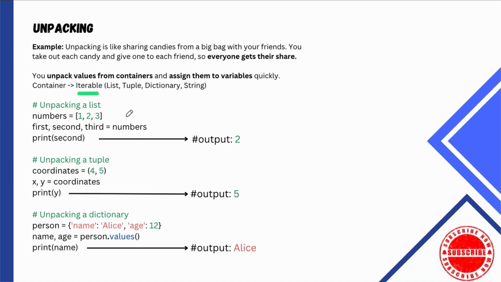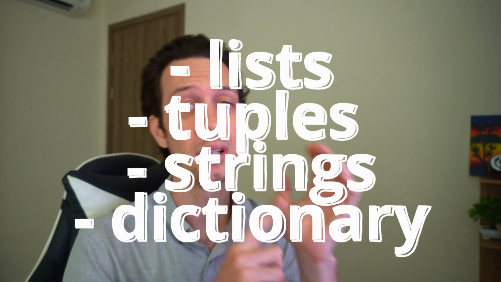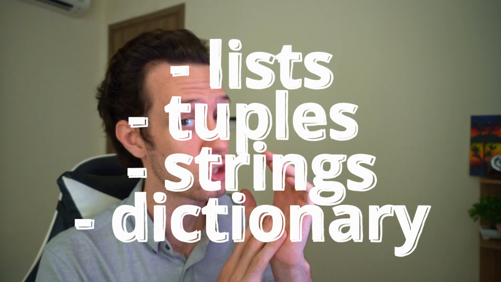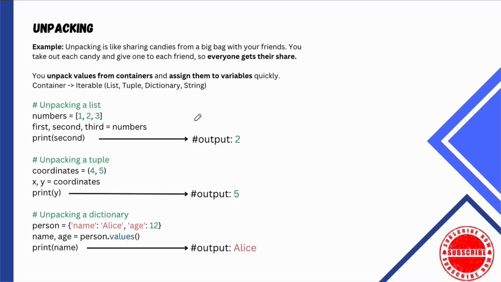So a container is pretty much any iterable. Not any, okay, but a lot of them. So lists, tuples, dictionaries, strings. Let's take a look here at the first one. If I want to unpack a list, I have a list of numbers, okay? I take my list as the value to variables, right? Because I have 3 variables, they match to each element in the list. Now I can just print off my variable and it's going to output that value.